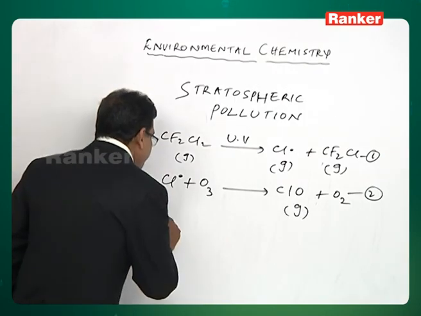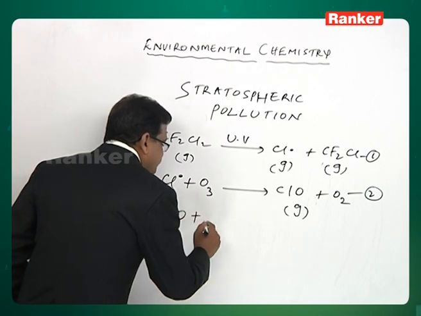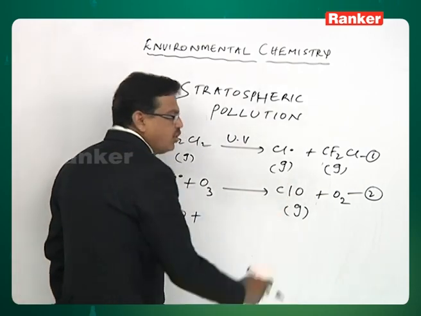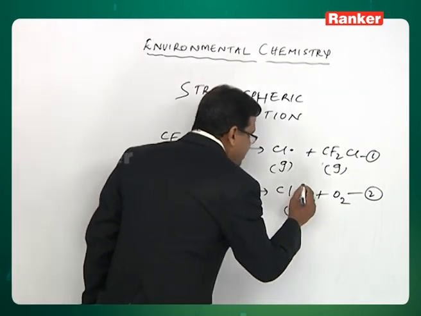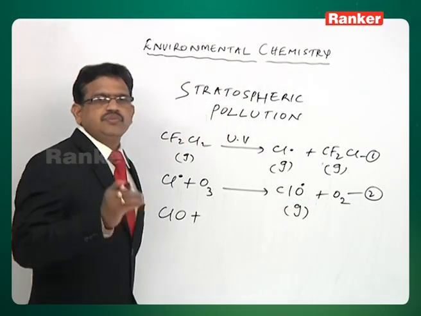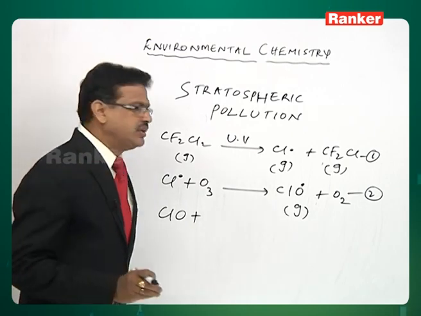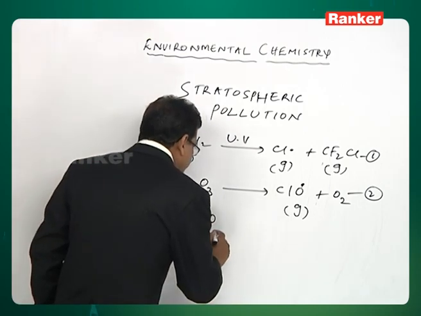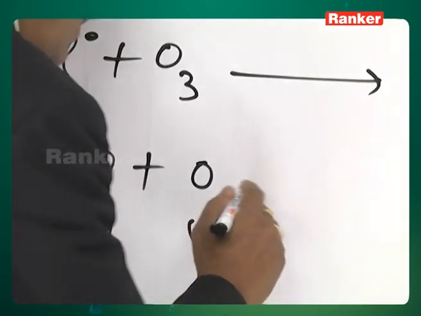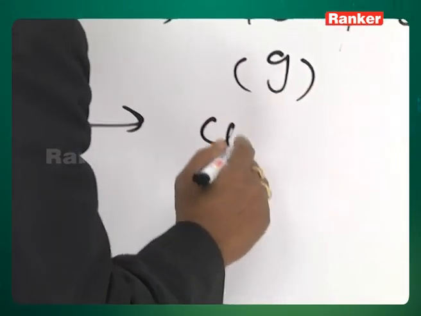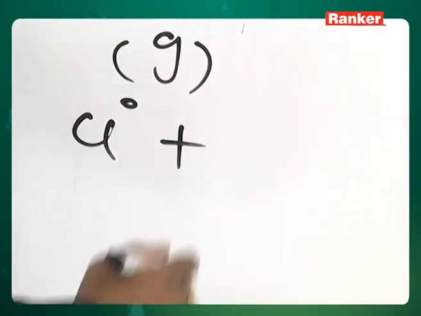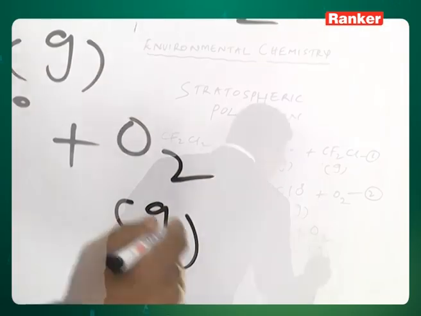It's a continuation now. The produced ClO, the chlorine monoxide radical, reacts with a single oxygen atom, and it will produce chlorine free radical again, and O2 gas is produced.